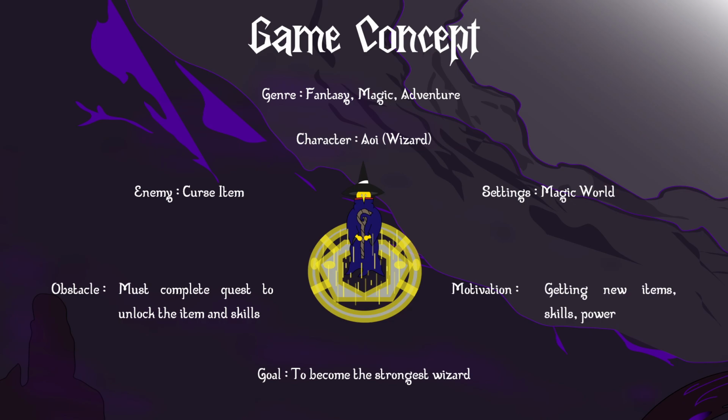So for the obstacle, he must complete quests to unlock the item and skill. So basically there is a specific requirement to use a new item, but he must complete several quests before he can use it. So for the enemy, basically there is not a big boss enemy. Instead I make it a curse item, because he needs to do something first before he can use the power of the new item that he gets.